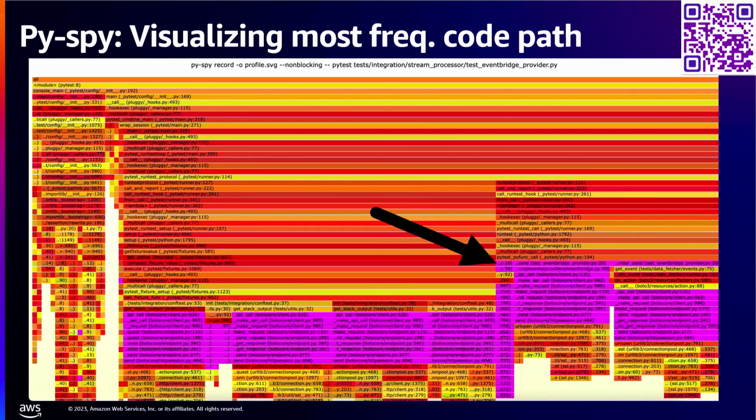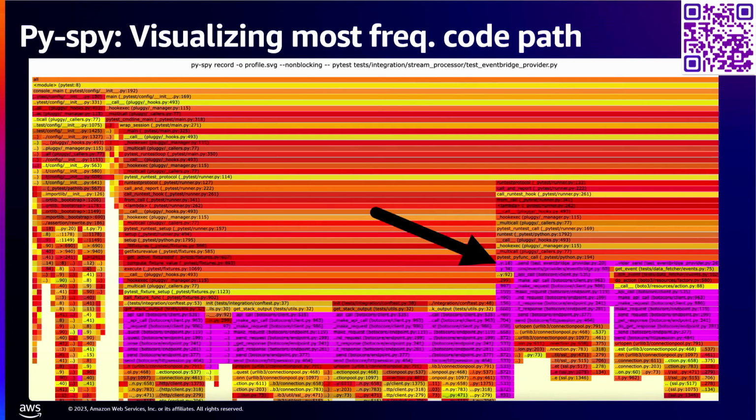And here, we're testing EventBridge. What you see in purple, if you can read it, is all of the I/O where Boto3, the AWS SDK, is just waiting for EventBridge to do something: the TCP connections, the DNS resolutions, and everything. All of this is actually causing this slowness. If we were to switch to Rust or anything, it still needs to await another networking endpoint to give us a response, so it's not going to change much.